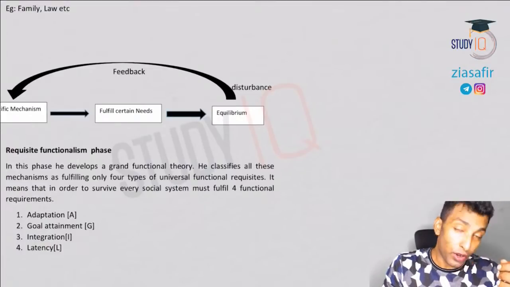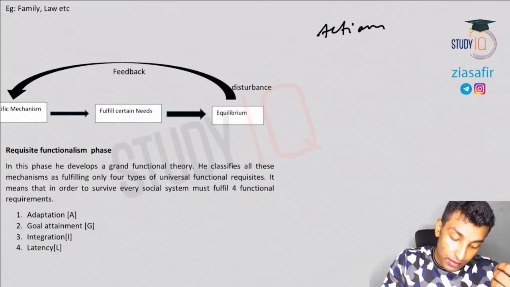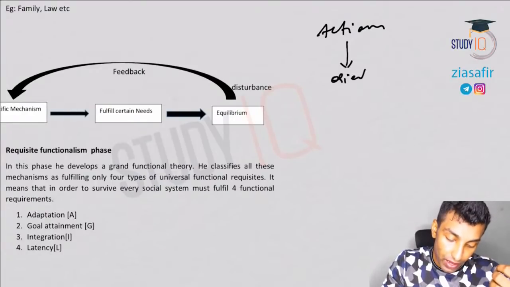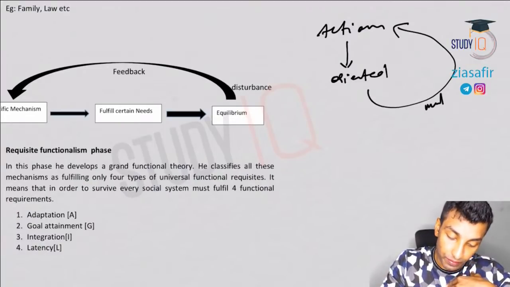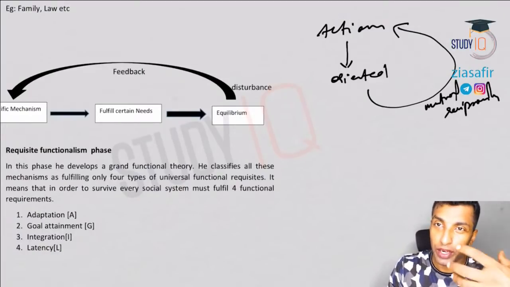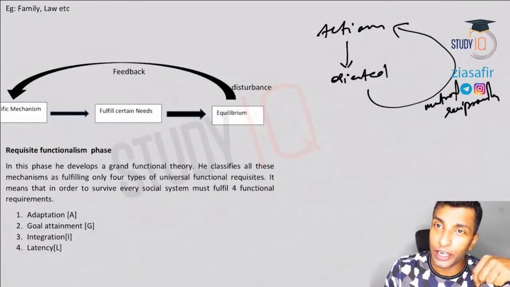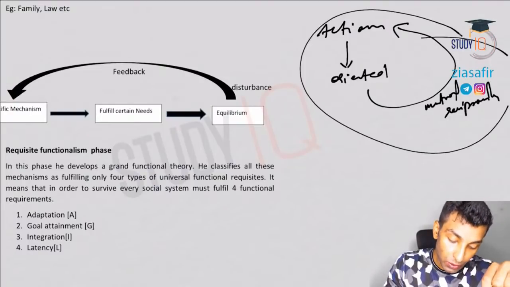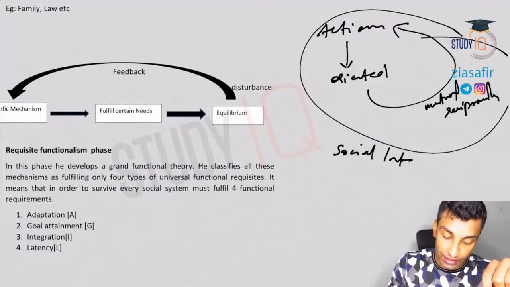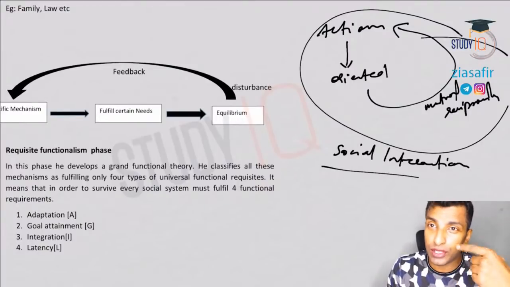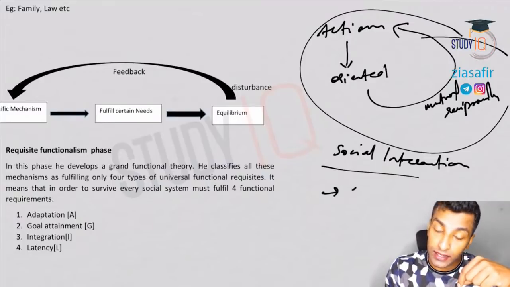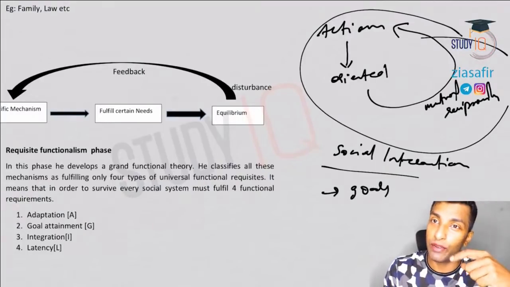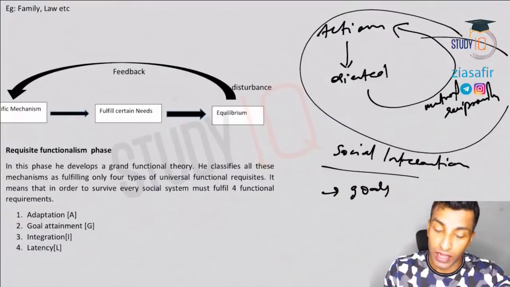actions, or if action is oriented towards others and is in a state of mutual reciprocity. For example, I am teaching someone, so this action is oriented towards you and you are listening to it, and that is in a state of mutual reciprocity. So this will result into a social interaction. Can we say we are in an interaction process now? Yes, we are. And if this interaction is mediated by a set of common goals, do we have a common goal? Yes, I want you to pass the exam, you also want to pass the exam. So there is a common goal.